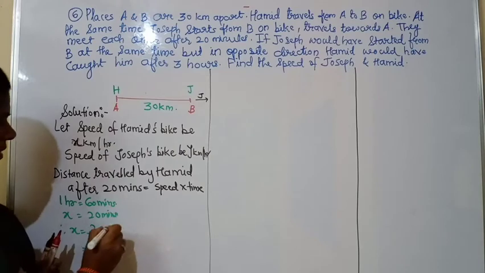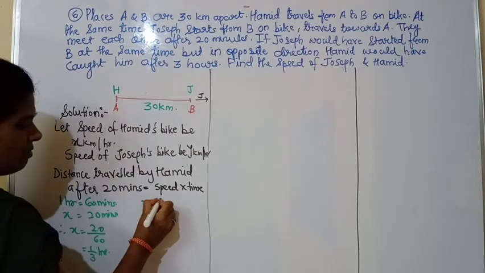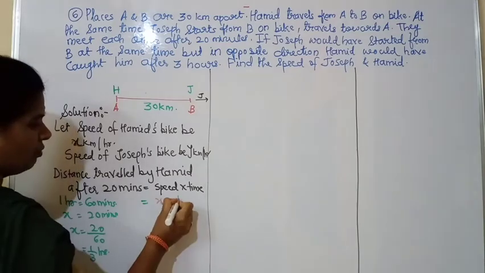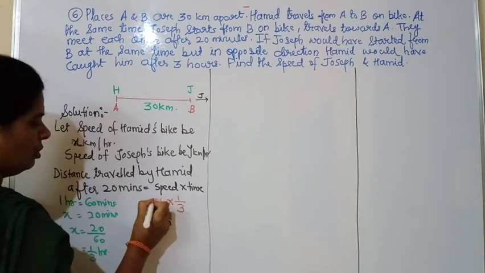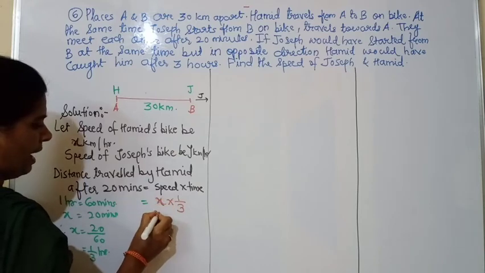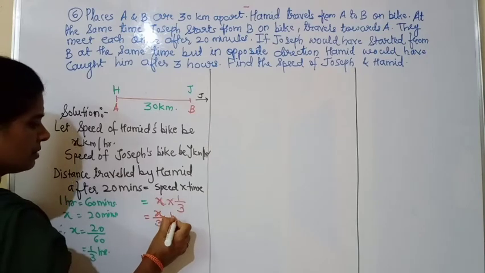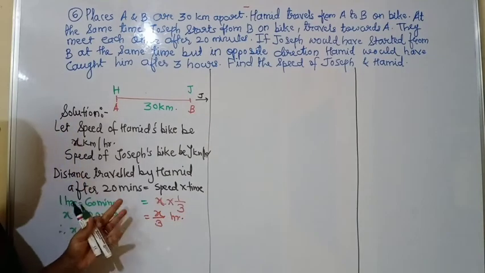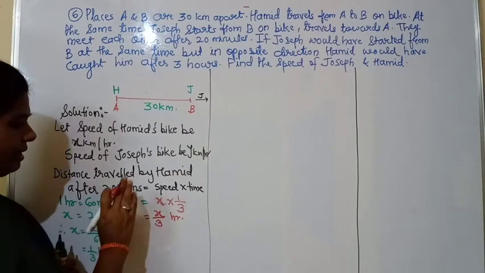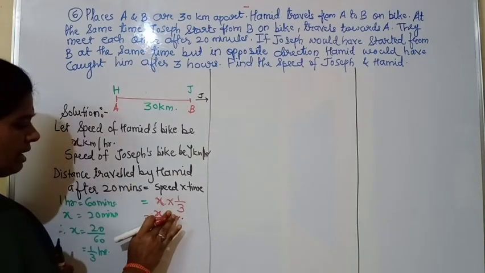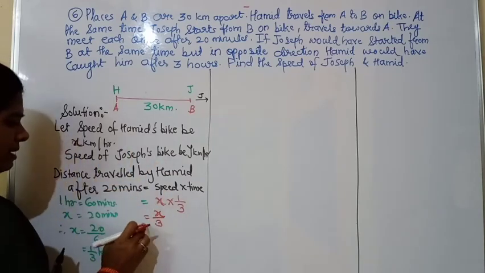So the distance is x into 1 upon 3, that is x upon 3. This is the distance traveled by Hamid after 20 minutes. We can write the unit km also, but we will write it at the end.